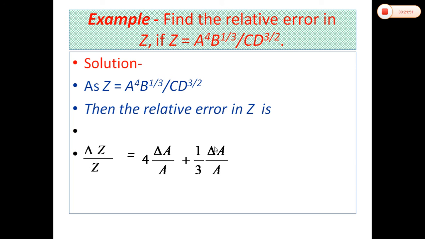Students, this one is delta B over B, and next is delta C over C, and the third one, D, we are having raised to the power 3 by 2 and it is in division, so it is equal to plus 3 by 2 delta D over D. Now correct this one, students: 1 by 3 delta A over A is wrong, and it is 1 by 3 delta B over B. Okay.